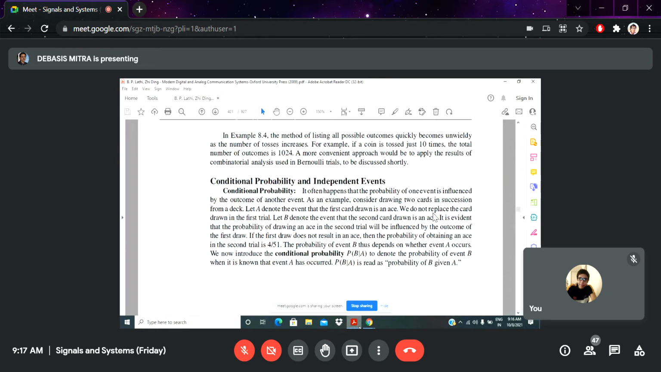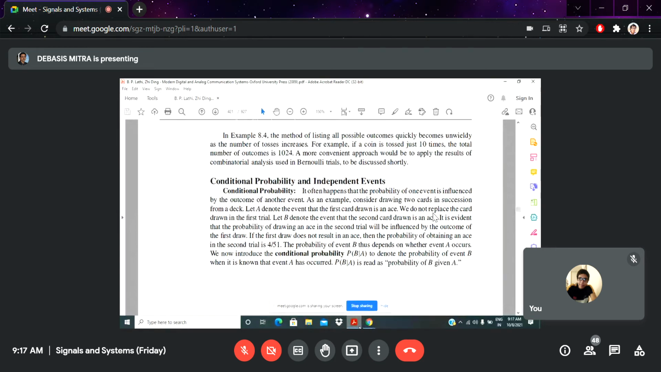So whenever this type of thing arises in any electronic system, how do we actually deal with that? This type of thing is called conditional probability. So the basic thing is that the outcome of a particular event is influenced by the outcome of another different event. That idea is known as conditional probability. So in that case, how do we calculate the total probability? That is the question.